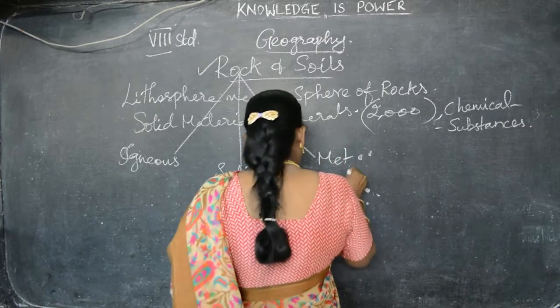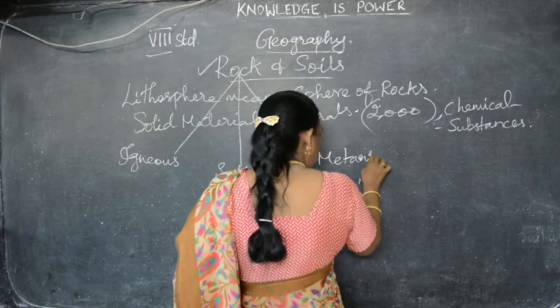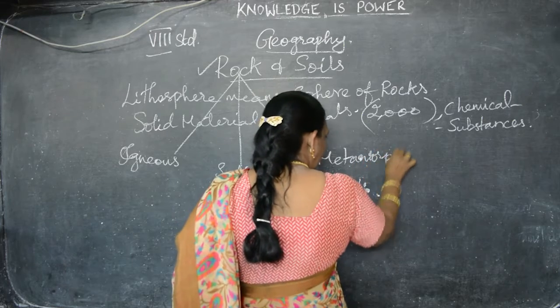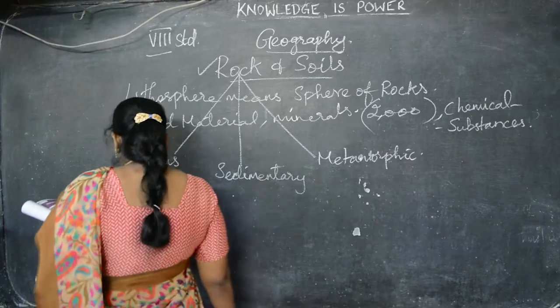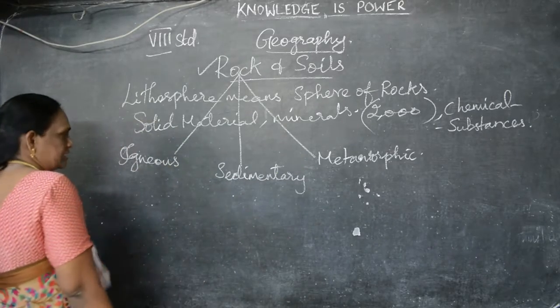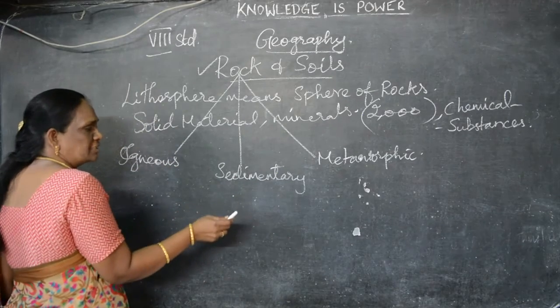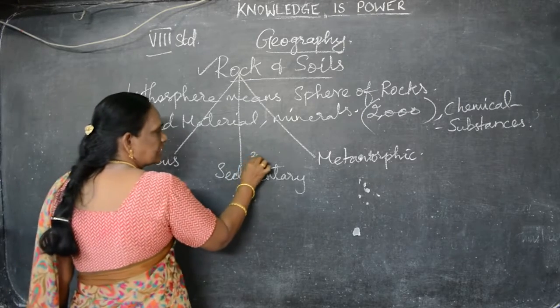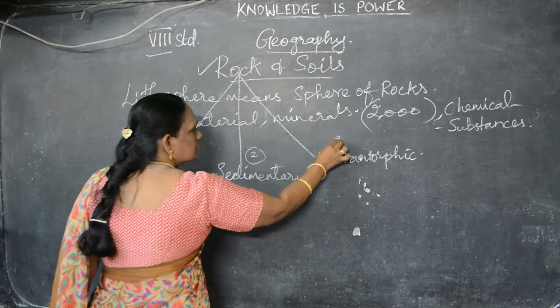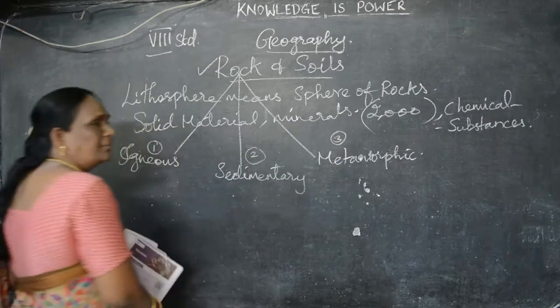What are the types of rocks? There are 3 types of rocks. According to the mode of formation, we can divide the rocks into 3. First one is igneous rocks, second one is sedimentary rocks, and the third one is metamorphic rocks.